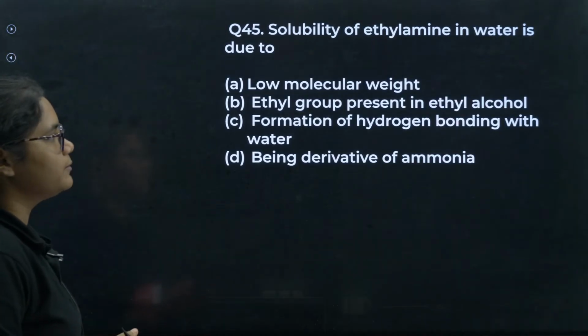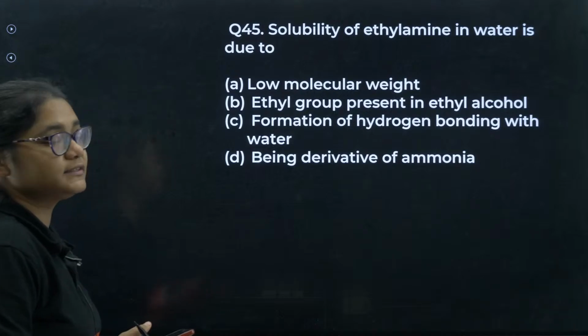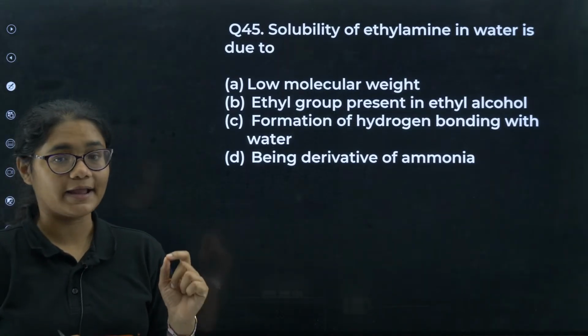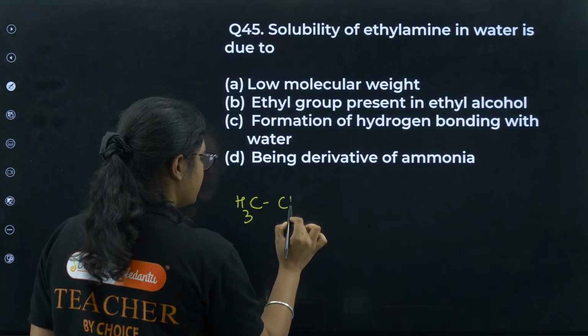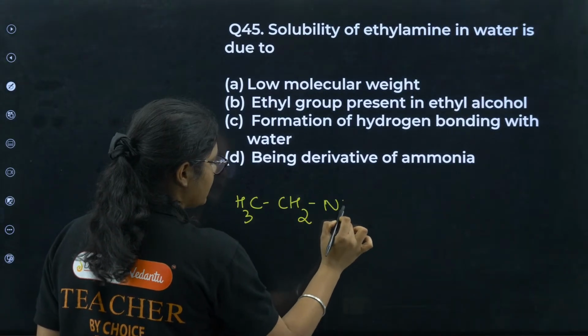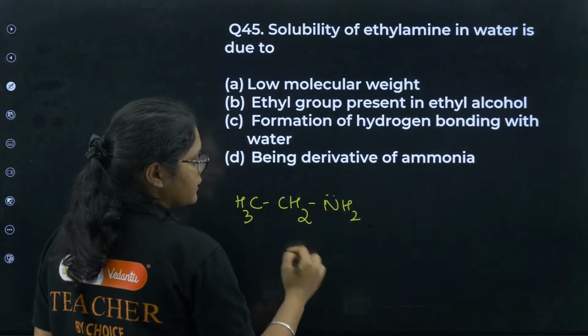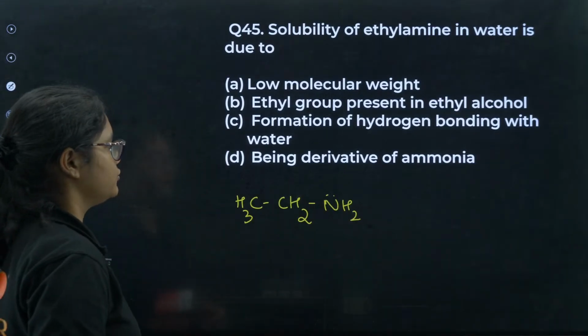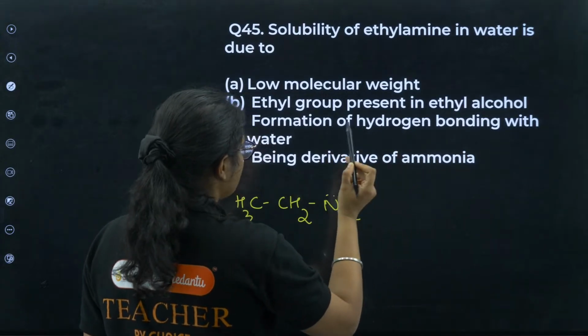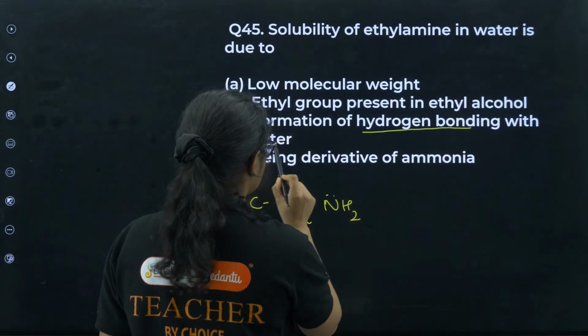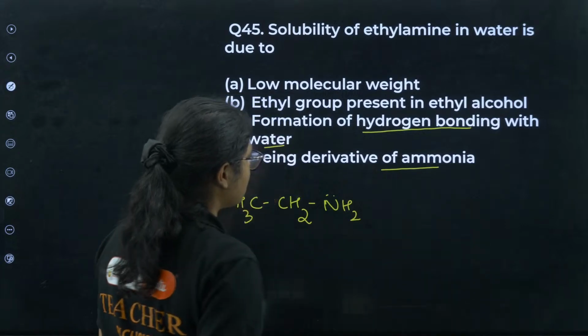45. Solubility of ethylamine in water is due to. Solubility of ethylamine, that is CH3CH2NH2. Solubility of ethylamine in water is due to low molecular weight, ethyl group present in ethyl alcohol, formation of hydrogen bonding with water, being the derivative of ammonia.